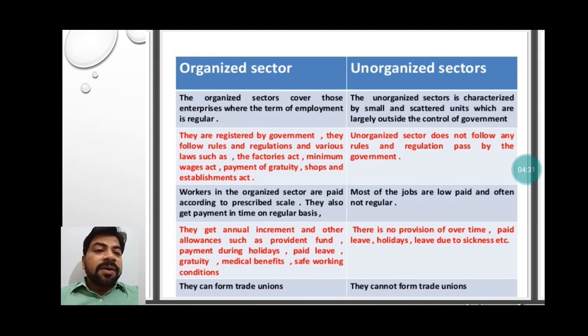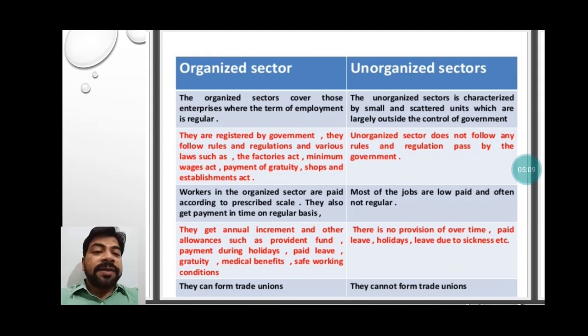Next, workers in the organized sector are paid according to a prescribed scale. They also get payment on time on a regular basis. On-time payment is beneficial for the workers, because whatever salary increment rate the government assures, workers get the salary accordingly. Next, they get annual increment and other allowances such as provident fund, payment during holidays, paid leave, gratuity, medical benefits, safe working conditions.